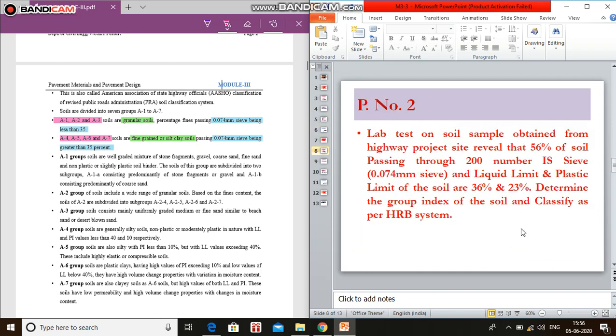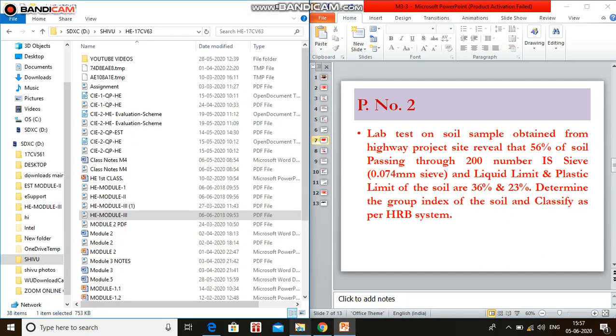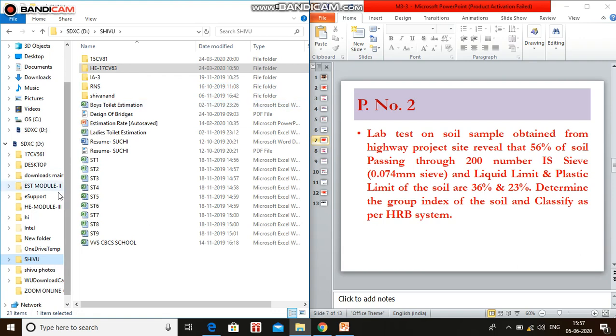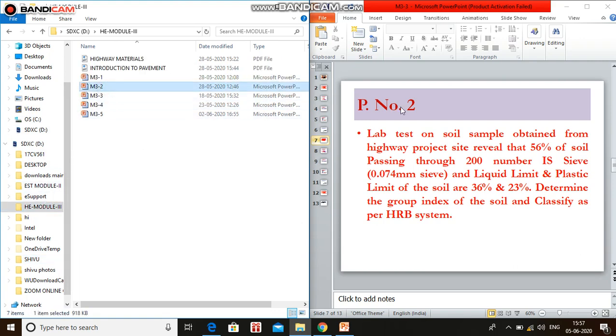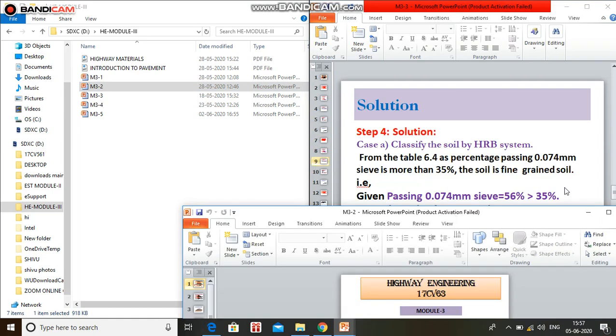Next, coming to problem number 2. A lab test on a soil sample obtained from a highway project site reveals that 56% of the soil passes the 0.074 mm sieve, and the liquid limit and plastic limit of the soil are 36% and 23%. Determine the group index of the soil classified as per HRB system.